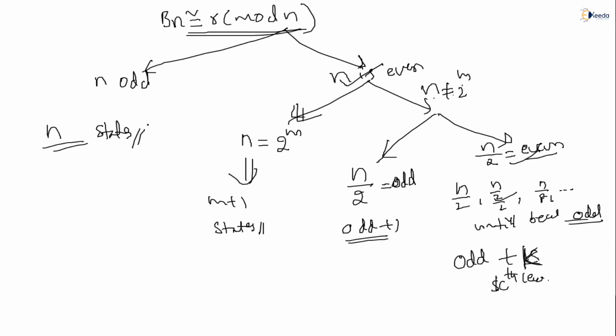So the overall conclusion, let me repeat: if any binary number input is given and it is divisible by something, R modulo n form, if n is an odd number, purely n states are enough. If n is even, there are two cases again. If n is a 2 power of m, m plus 1 states we get. If n is not a power of 2, then you divide by 2. After division, if you get an odd number, the answer will be the odd number plus 1. If you get an even number, again you do the division. Continue the division till the result is an odd number. Then the number of states would be the odd number plus how many divisions you carried out, that is k. I hope you are getting it.